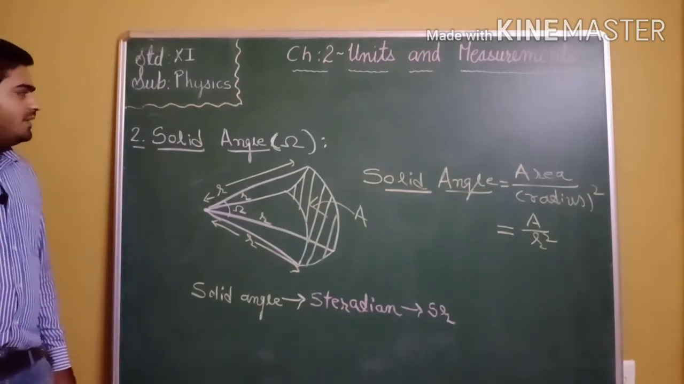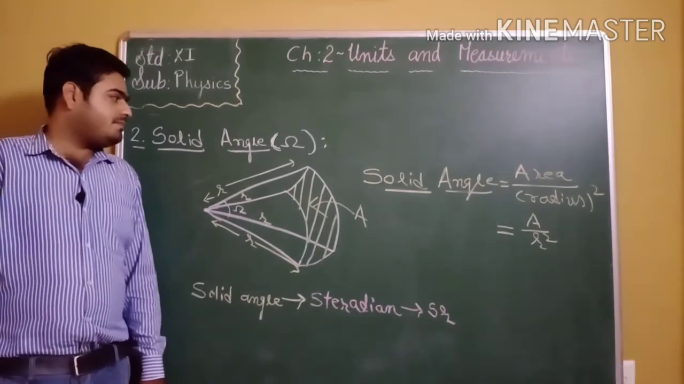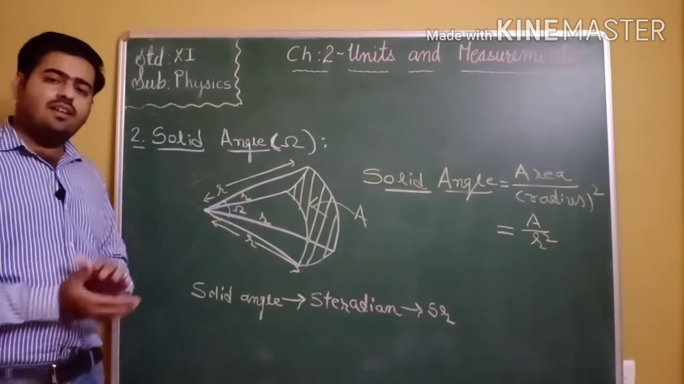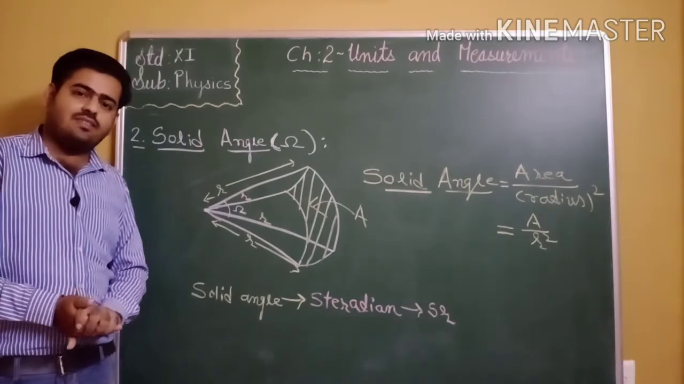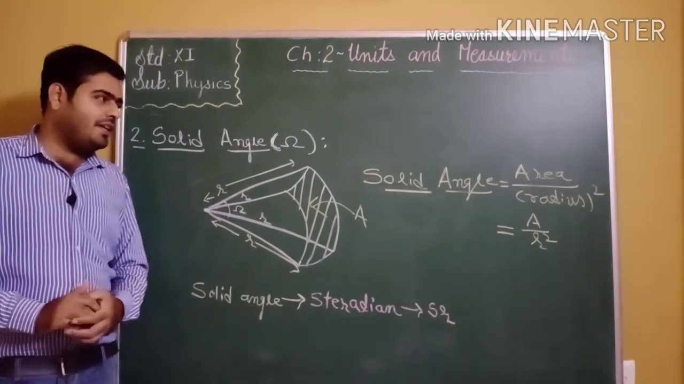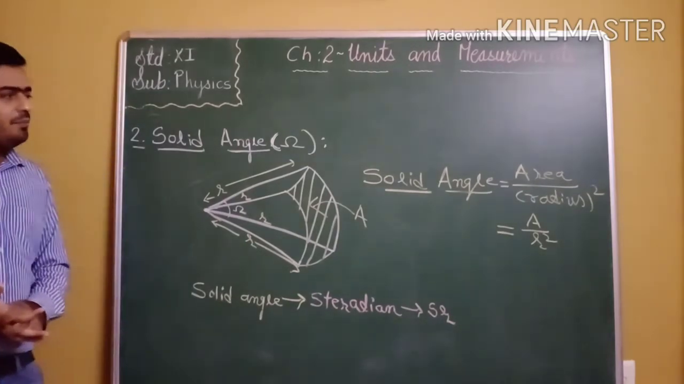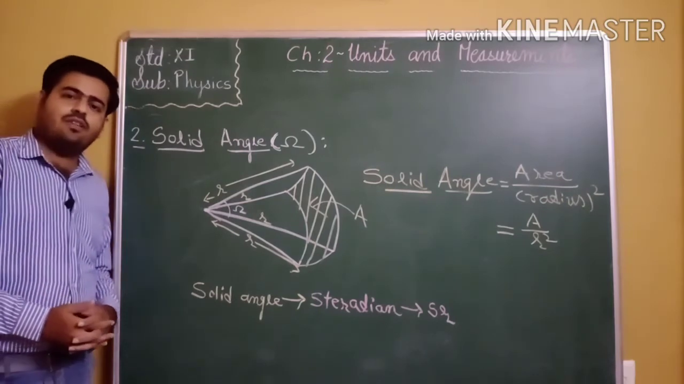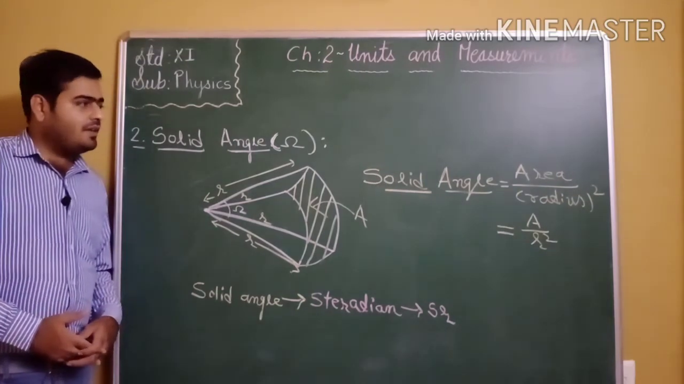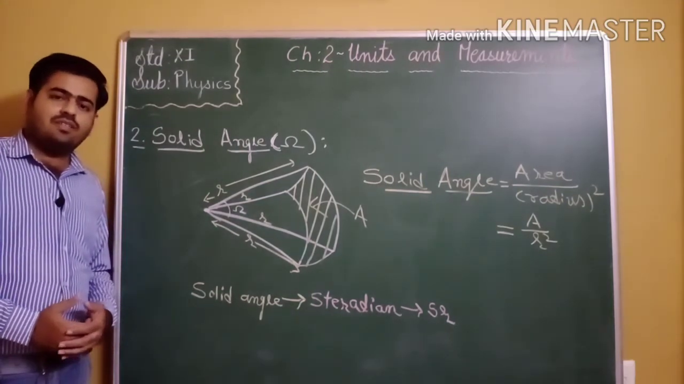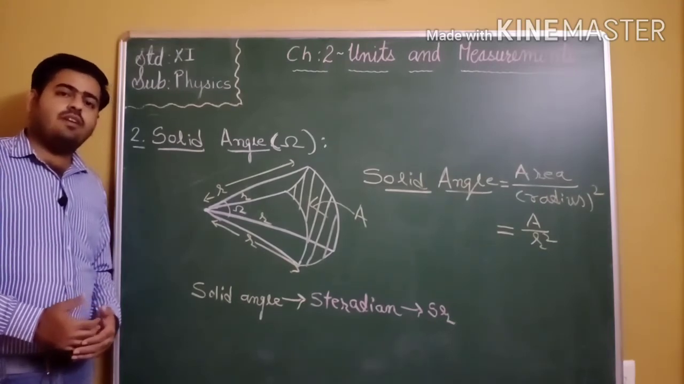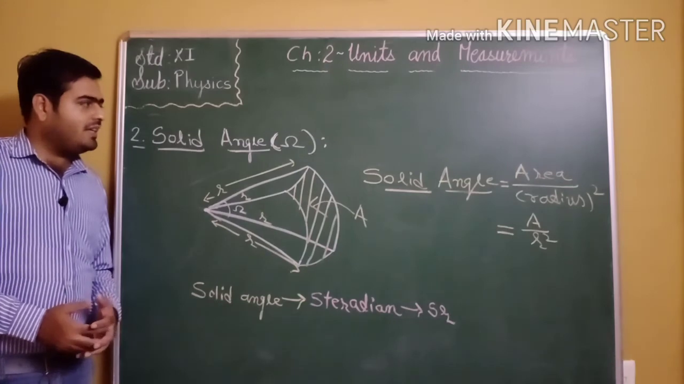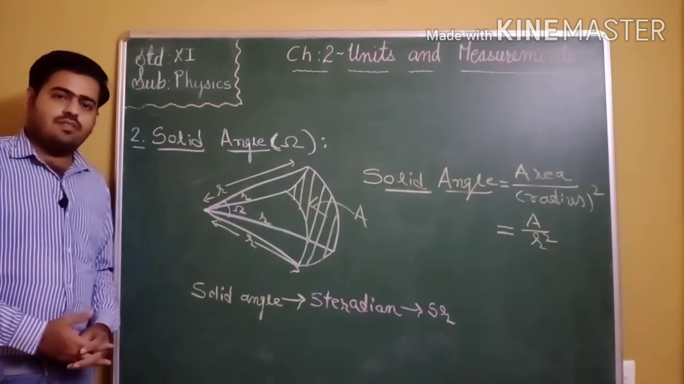So this way we can find solid angle and plane angle using these formulas. For solid angle, the formula is intercepted area upon square of radius, and for plane angle the formula is length of arc upon radius. And the relation between degree and radian is also important because we are going to use that relation in too many examples, so you have to remember it. Thank you.